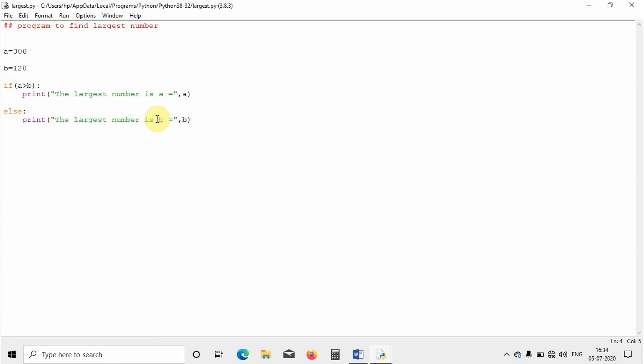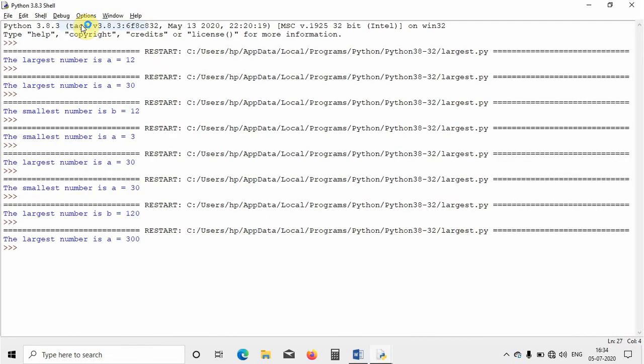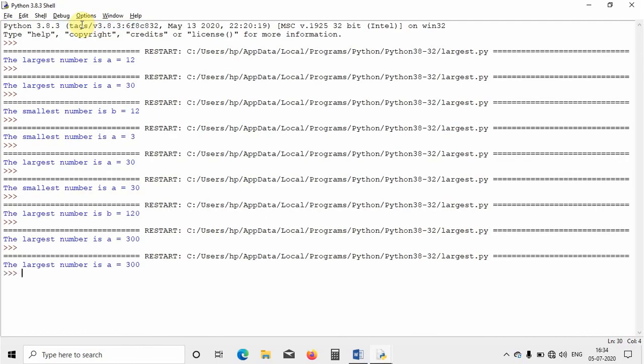Similarly, let's go for another example where I want to check the largest number by changing the values. I have now taken a equal to 300 and b equal to 120. Now I am checking which number is greater. I will run this one. It shows the largest number is 300. So the largest number is a and its value is 300.